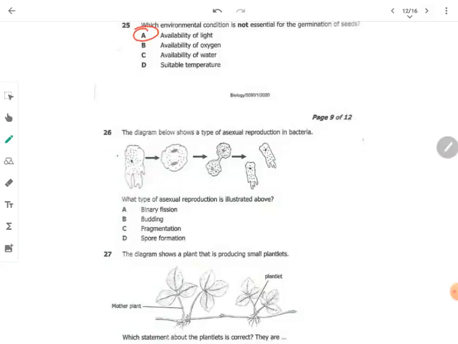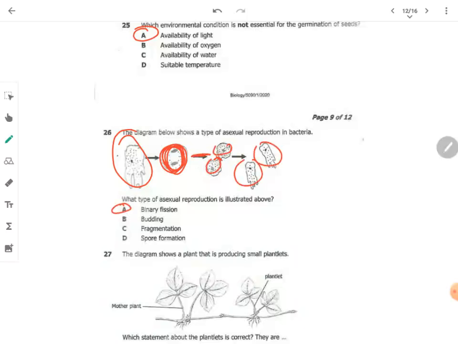The diagram below shows a type of asexual reproduction in bacteria. What type of reproduction is illustrated? So what you do is that there is this mother or parent bacteria, then it forms something round, okay? Then it divides into two equal daughters. Then after some point, they break and form different nuclei. So this is what we call binary fission.